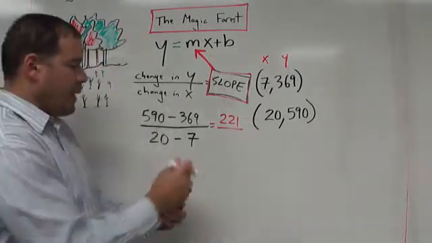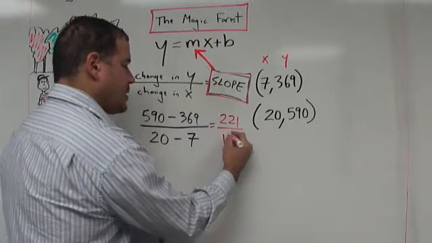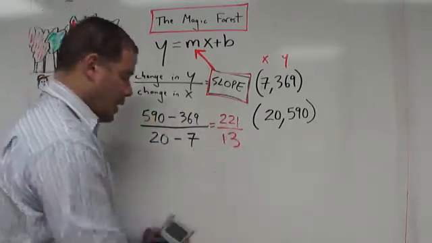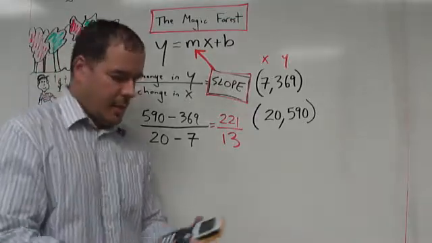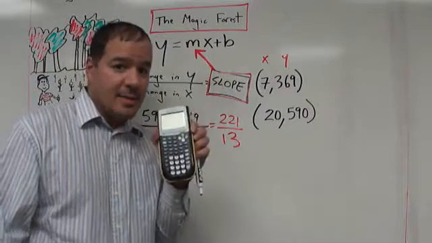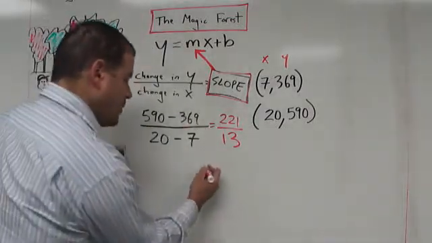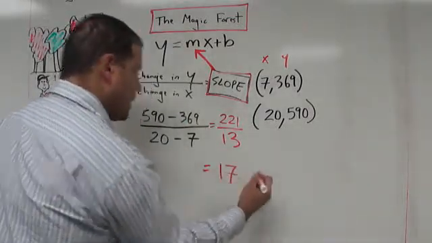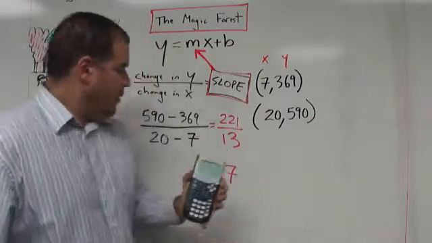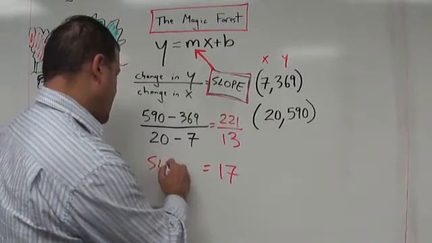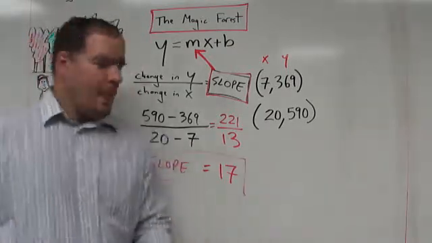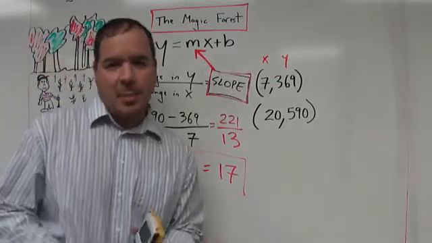Okay, and what's 20 minus 7? Oh, that one we could do. That's 13. So our slope is going to be 221 over 13. Okay, so what's 221 divided by 13? We get a nice, neat number. Actually, that's one of my favorite numbers, 17. Cool. All right, so that's our slope. There we go. So we just solved a big piece of this puzzle.